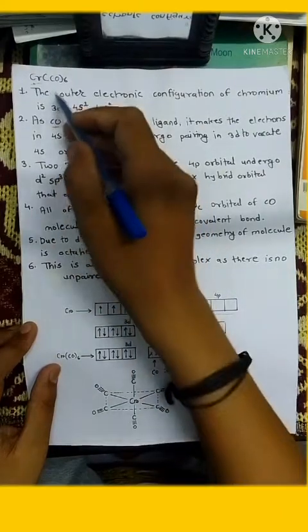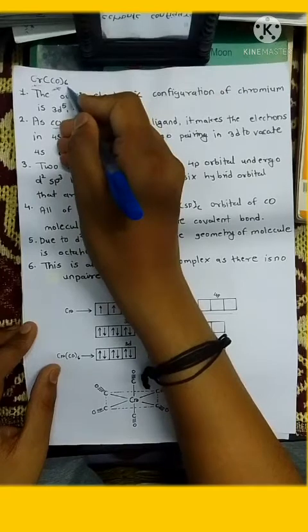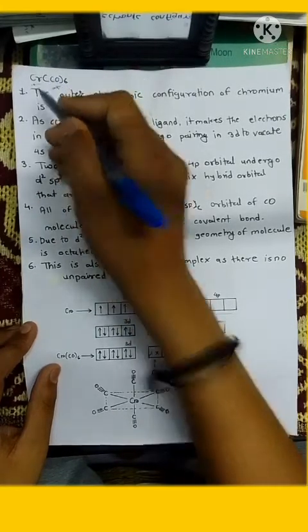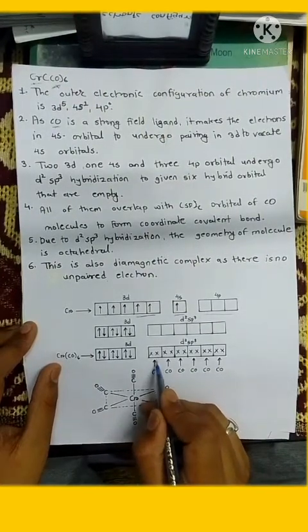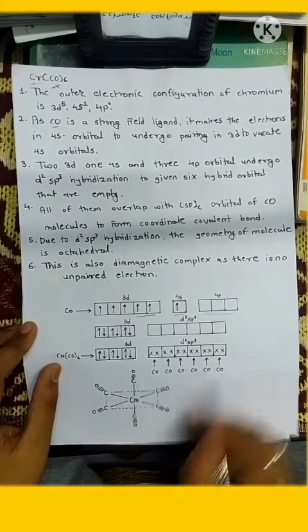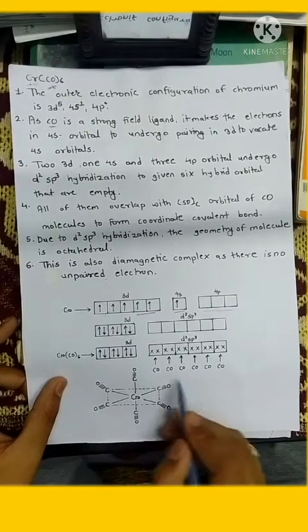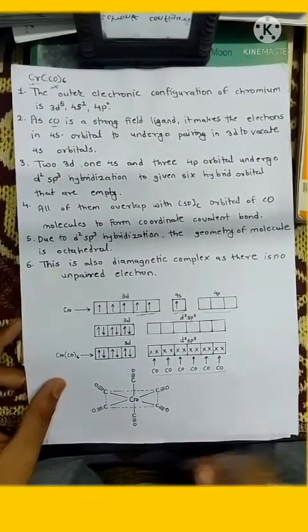Now chromium, in this complex, has 6 CO ligands. Each ligand carries 1 electron pair. So all CO molecules donate their electron pair like this. The geometry of the complex is octahedral because CO is a monodentate ligand.